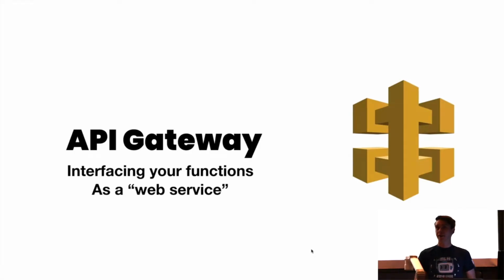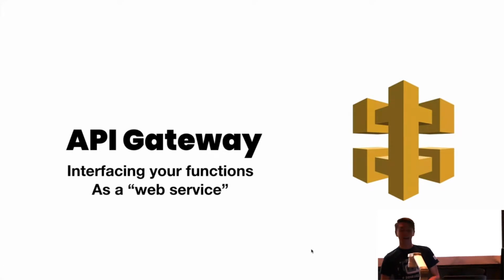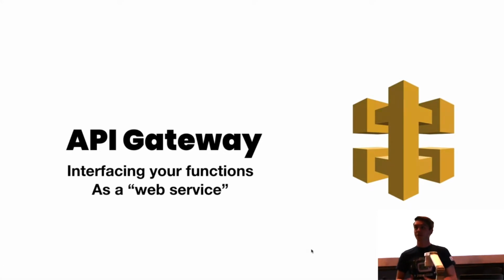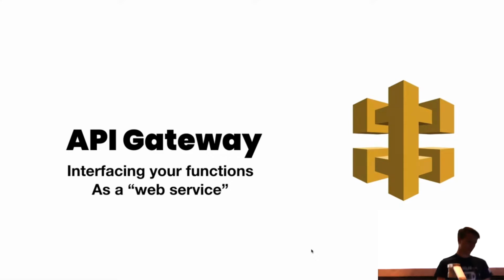So this API gateway that I was talking about, like I mentioned, there's a lot of information, so don't worry, we're about to get to the fun stuff, which is the Twitter stuff. But like I mentioned, this API gateway, just know this in your head when you hear these crazy AWS terms. It's just another way to interface a web service. So it turns your little Lambda function and gives you a way to access it. So some kind of API call, and we'll get into that in a second as well.